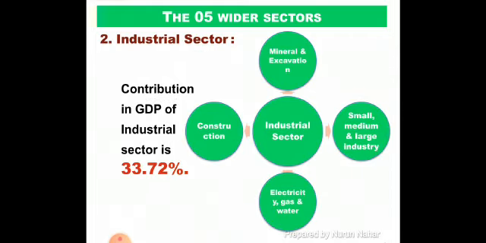Number 2, industrial sector. The contribution of industrial sector in the GDP of Bangladesh is 33.72%. Our industrial sector depends on 4 subsectors such as mineral and excavation, small, medium and large industries of our country, electricity, gas and water supply of our country, construction firms of our country. All these 4 subsectors determine the contribution of total industrial sector of Bangladesh.